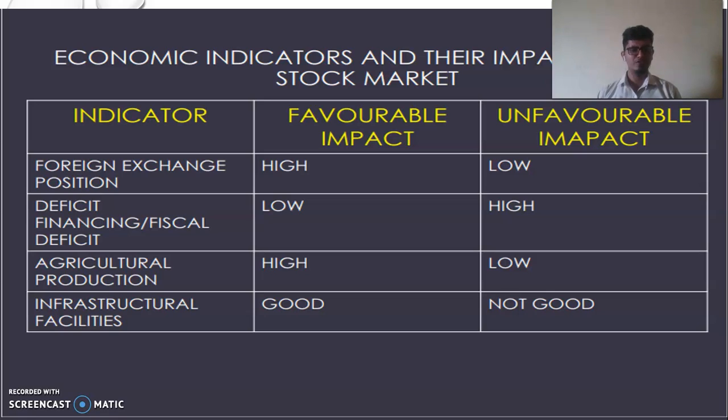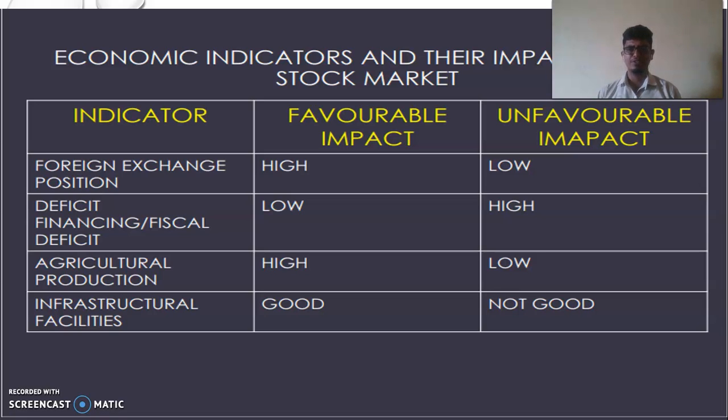If your foreign reserves are high, then that will affect the stock market favorably, and if your foreign reserves are less, then that will affect the stock market unfavorably. The foreign exchange reserve that India had could manage the international trade only up to 9 months. Because of this information, the stock market declined. This is information from 1 or 2 years ago. That's how the foreign exchange reserve will affect the stock market.